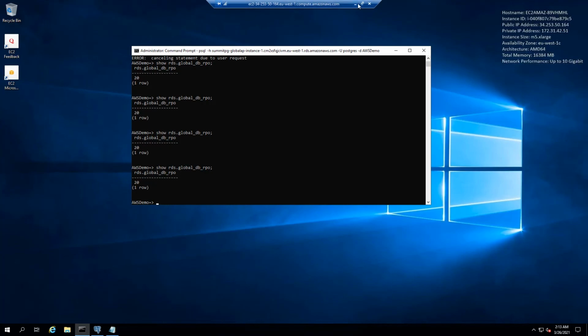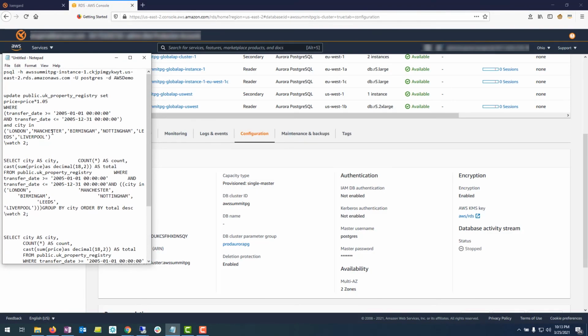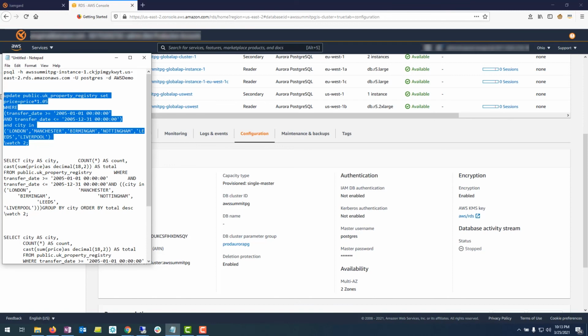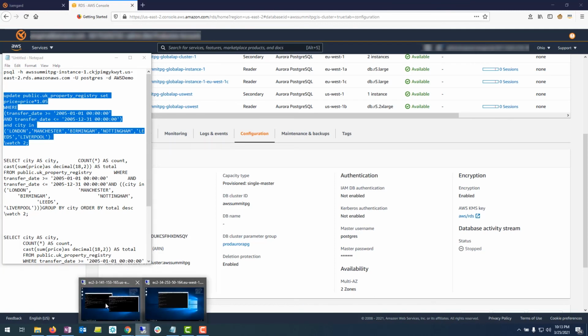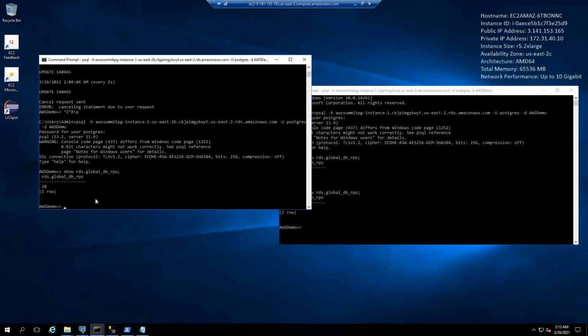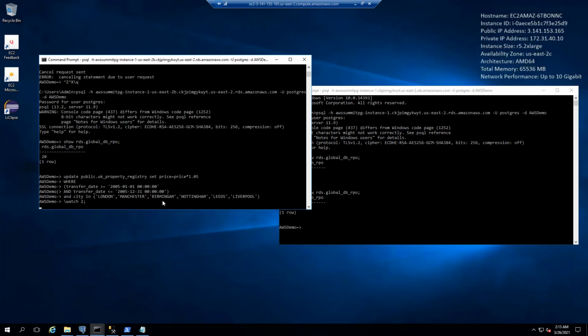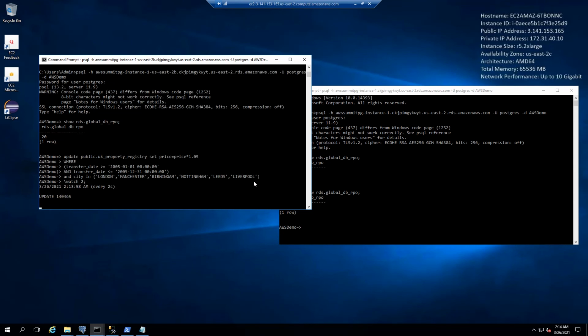So what I'm going to do now is run an update statement from my primary instance, from my writer instance, and that is going to generate some load on the database, and we will see how global databases react to that load.